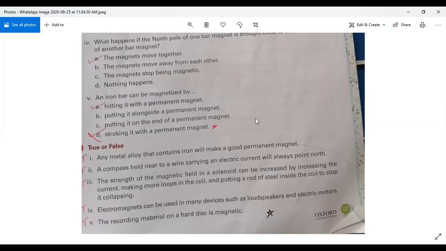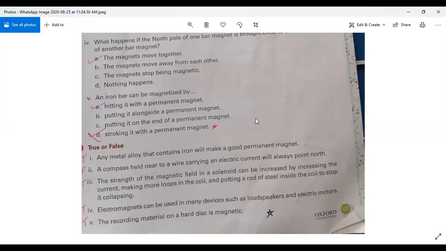So you have to write these three long questions in your copies today, and I have discussed the exercise today. Now we will start on the rest of the questions. Questions number 3 to 8 we will discuss in our next lecture, and then you will also write all these answers in your copy.